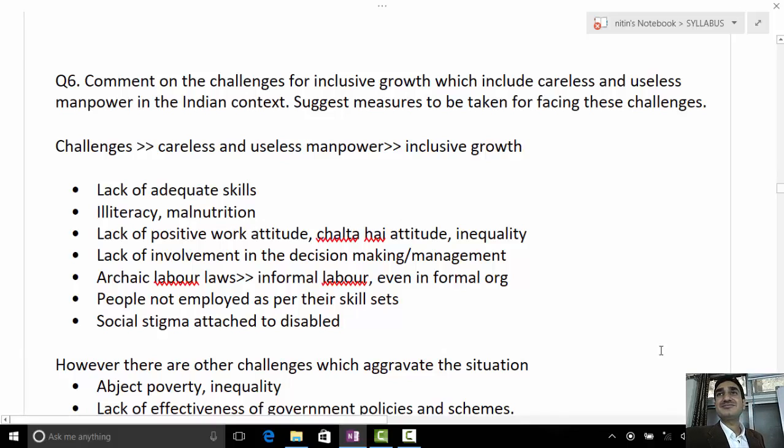We lack a skilled labor force. Now you have to justify how they are careless, how they are useless manpower. So Vibhu has written about challenges for inclusive growth, but you missed out on writing about careless and useless manpower. Useless, I only know of agriculture because there is disguised unemployment. Right. So that is one point you can write about, that useless means there are more people involved in some activity than required.